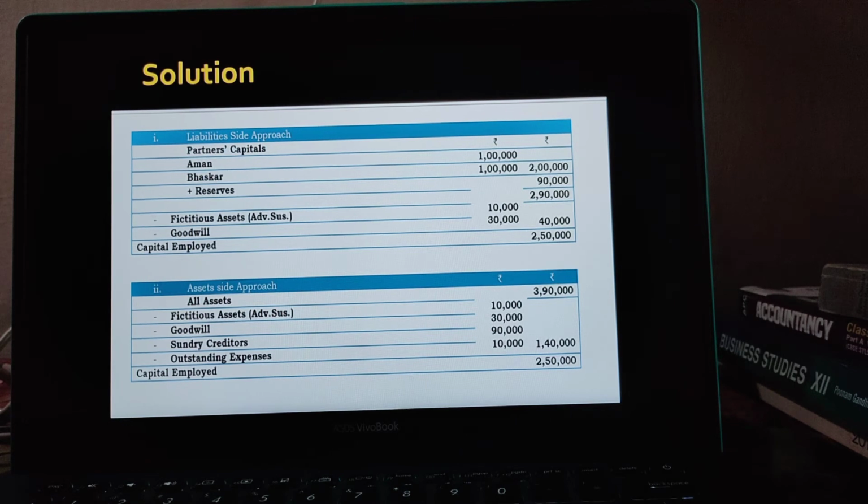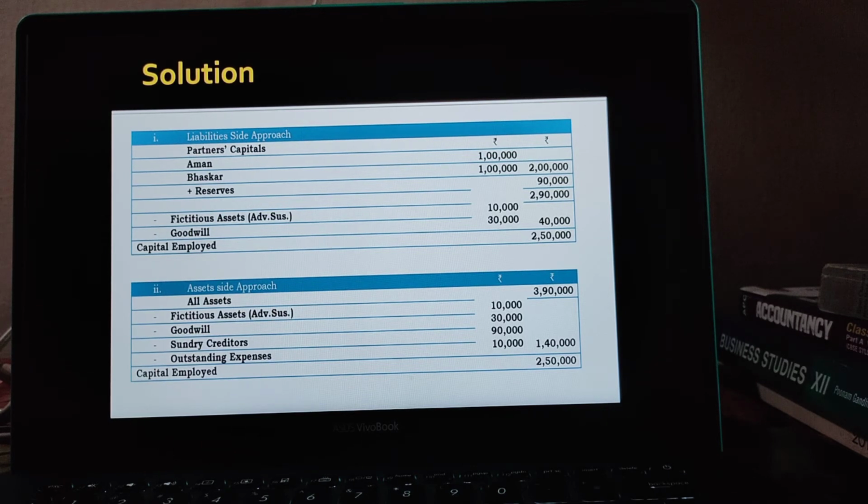Class, is it visible? According to the liability side approach, we have got capital employed 2,50,000 rupees. And according to the asset side approach, here also we have got 2,50,000 rupees. The point is that whatever approach you are using, you will be getting the same amount of capital employed.